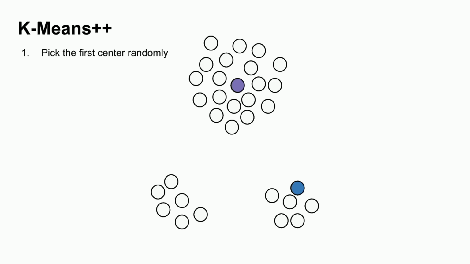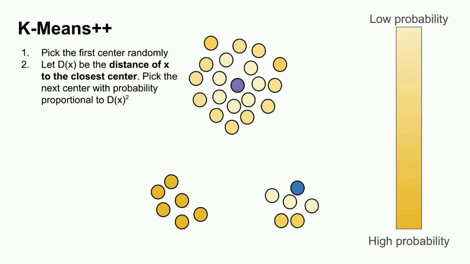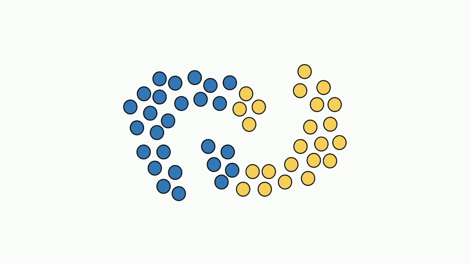Picking the third center is a bit trickier because we have two centers. So we'll pick the next center with probability proportional to the distance to the closest of the two centers squared. That means that if the point is far from one center but close to another, its probability of being picked would still be small. To have a high probability of being picked, it needs to be far from both centers. This improved initialization is what makes KMeans++ a much better option than KMeans. But while we're more likely to find optimal clusterings with KMeans++, sometimes optimal isn't what we want.